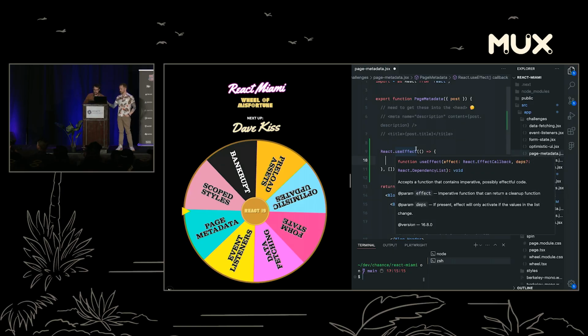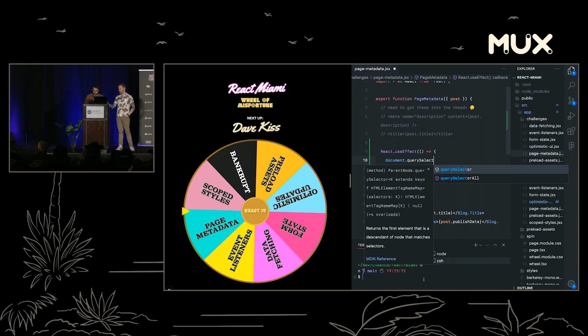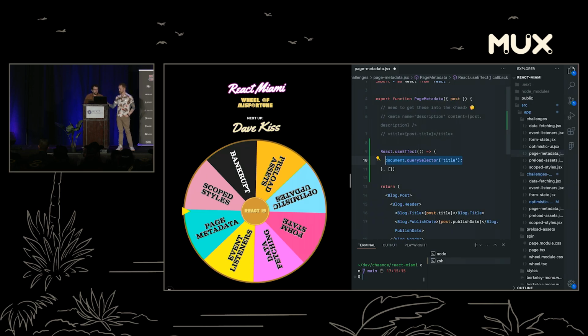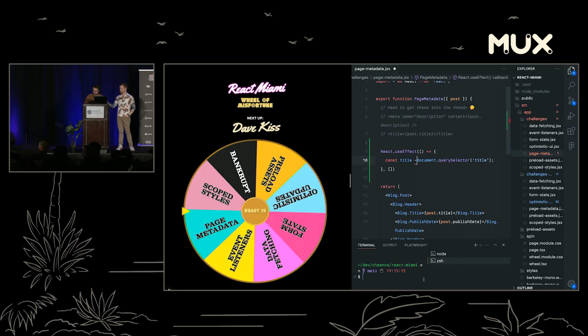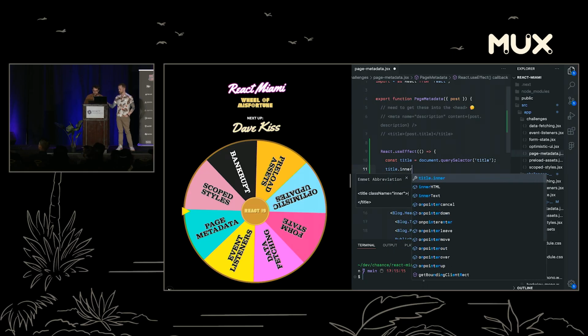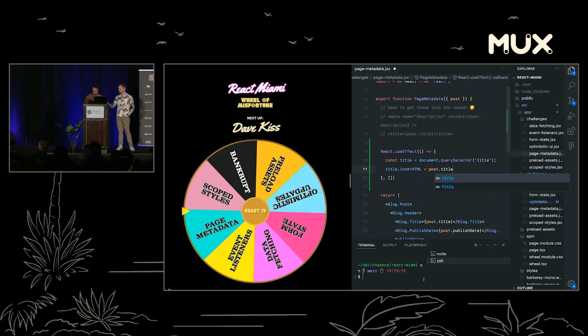We're all used to this, probably accessing directly in the DOM, the document.querySelector title. Should have turned off autocomplete too. I'm just making this way too easy. Look, everybody uses autocomplete and AI these days. It's like a coding interview. We should have just done it on a whiteboard. Title equals, we got the title, and I'm gonna update it. Maybe it's title.innerHTML equals post.title. And now we got a title. That should be updated, yeah? Did I break anything?